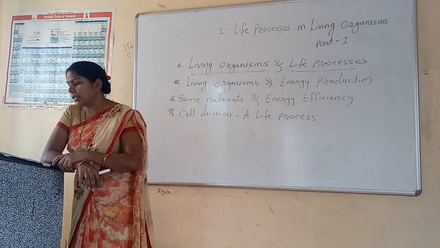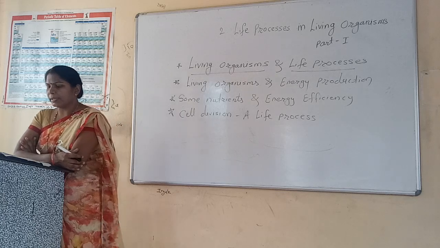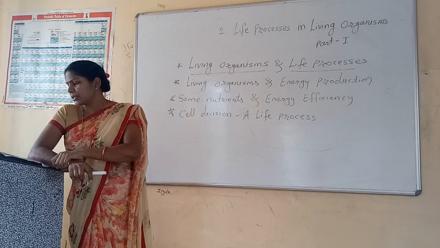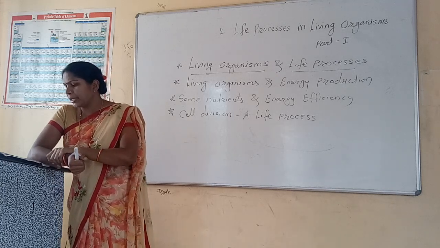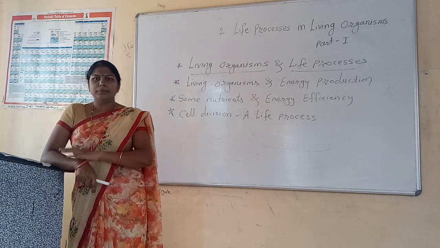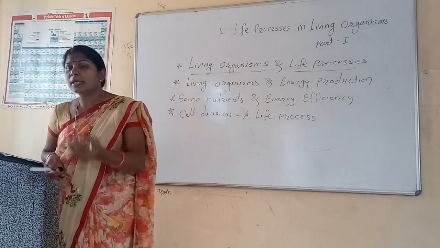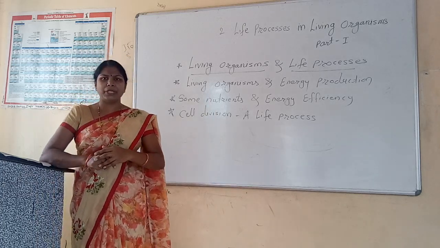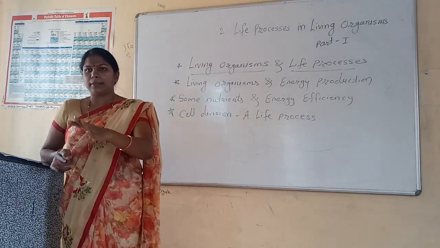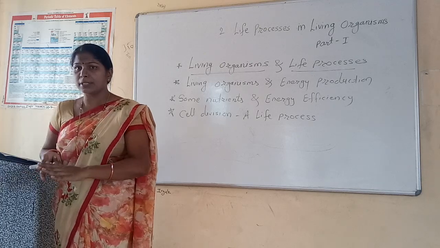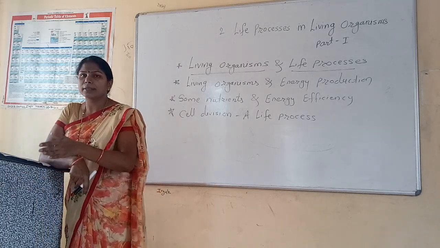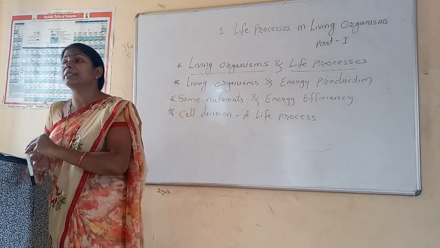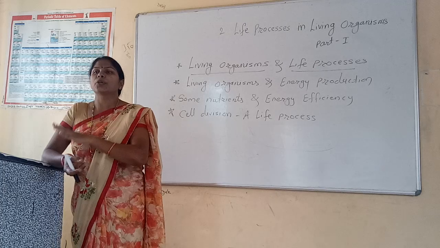About energy production, we have to remember that foodstuffs alone are not sufficient. Not only carbohydrates, fats and lipids are needed, but one more very important component is necessary for energy production, and that is oxygen.